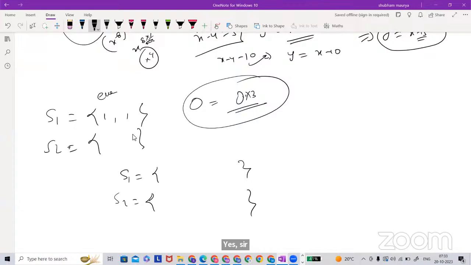Yes, sir. S1 is 0, 3, 6, 9. S2 is 0, 4, 8. No, sir, S1 is 0 to 8: 0, 2, 4, 6, 8, 10. No, it's not 10, sir. We are taking N only up to 8, so 10 will not come. S1 is 0, 2, 4, 6, 8, 10.